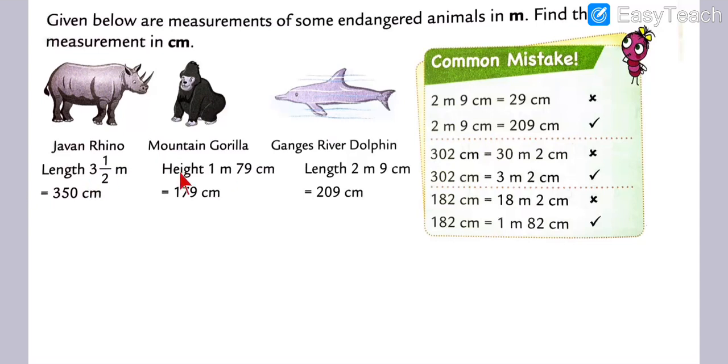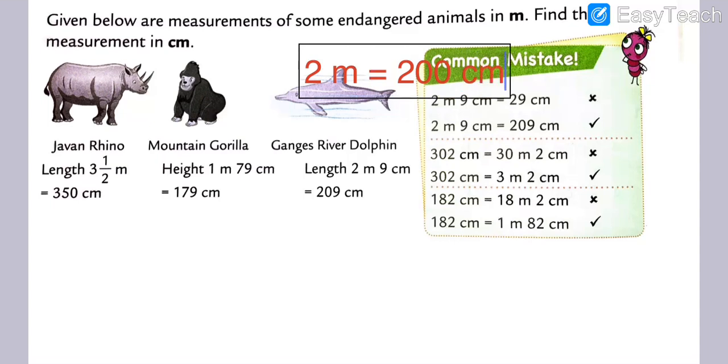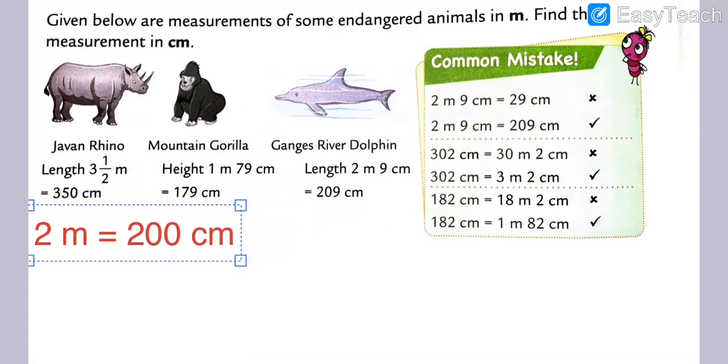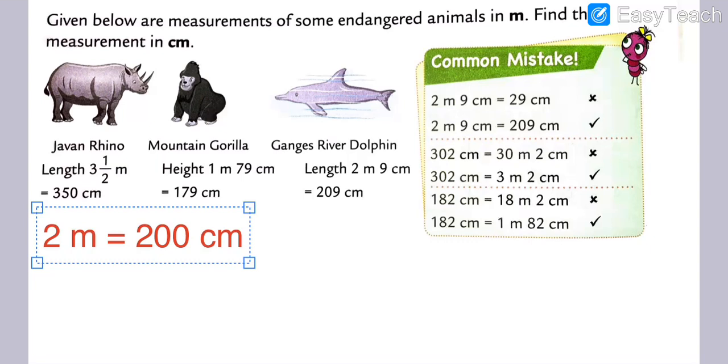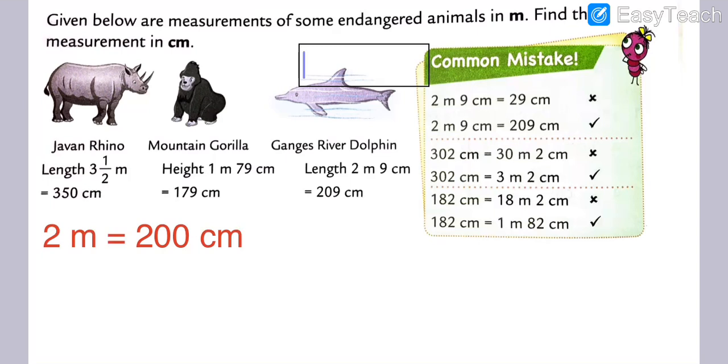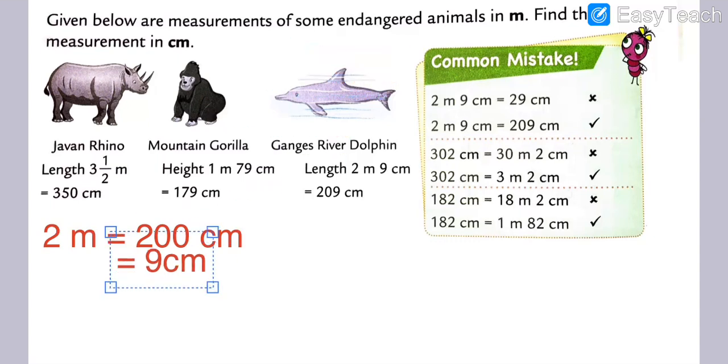It's the length, its height and its length. So now I am going to write here 2 meter. So how many centimeter, my dear students? 2 meter is equal to 200 centimeter. Got my points? Then after that, 9 centimeter. So 9 centimeter is what? 9 centimeter stays as it is.